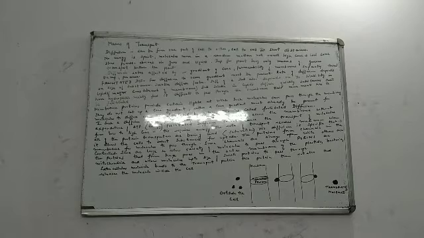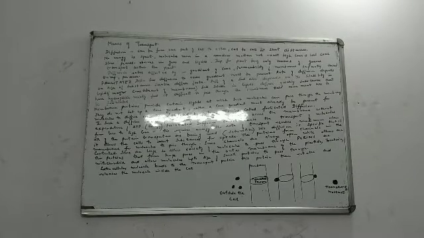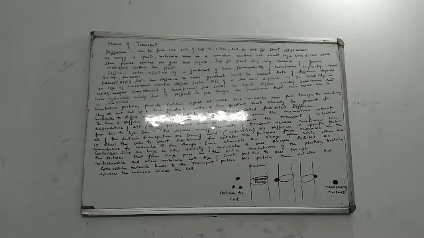Fine. What is it? Supposing there are about 100 proteins in a particular cell membrane, I'm just giving you an example. Out of 100 proteins, 50 of them are acting like transporters. That means 50 of them are allowing molecules to be carried from outside the cell to inside the cell. So the rate of transport would be a certain way. In place of 50, if we have 75 proteins acting as transporters, obviously the rate of diffusion will increase. I hope you understood.